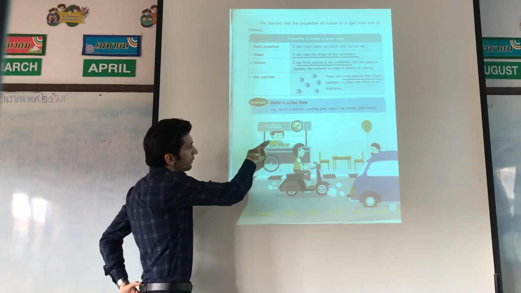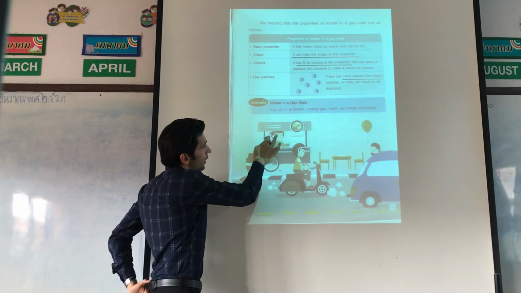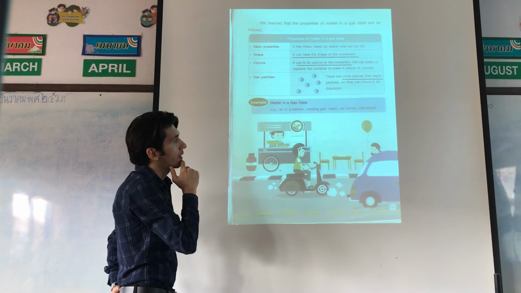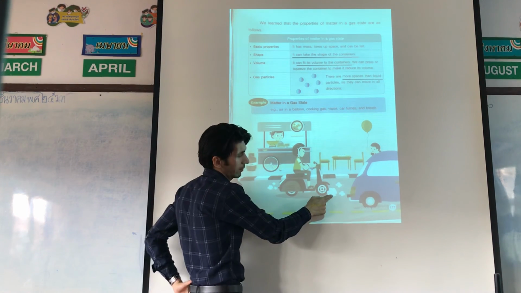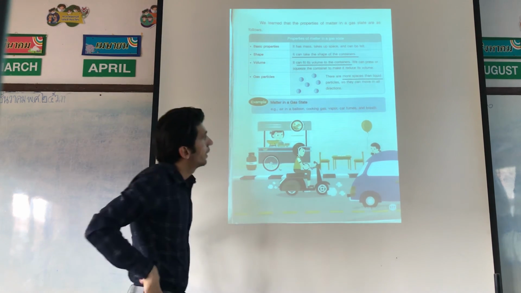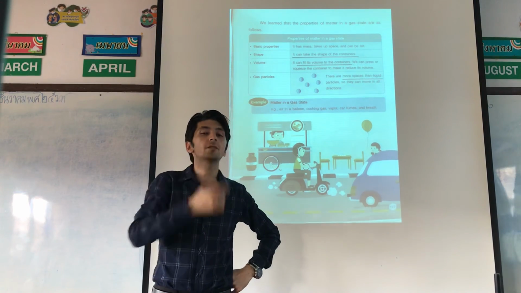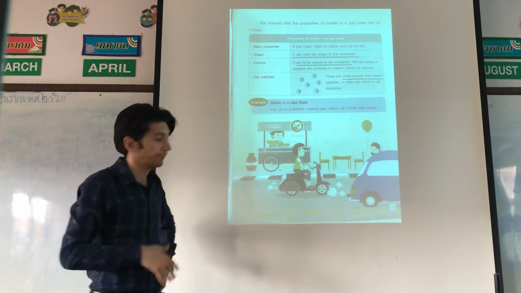Vapor, if you look in your book. Car fumes, look at this picture. And breath. You breathe oxygen, yes? Oxygen is a gas.